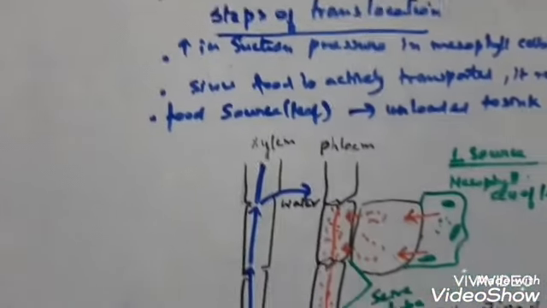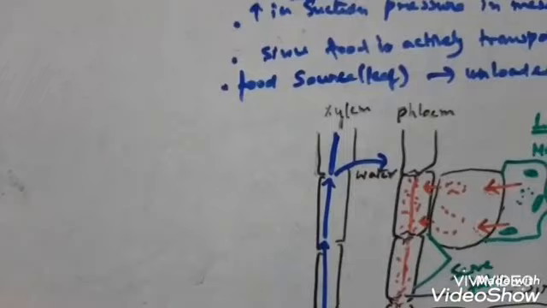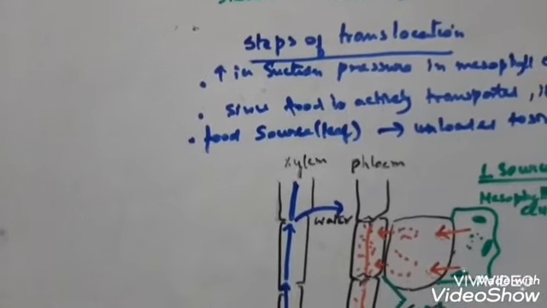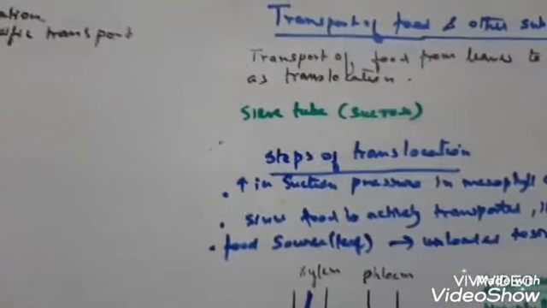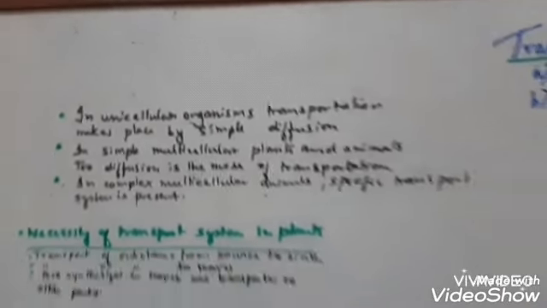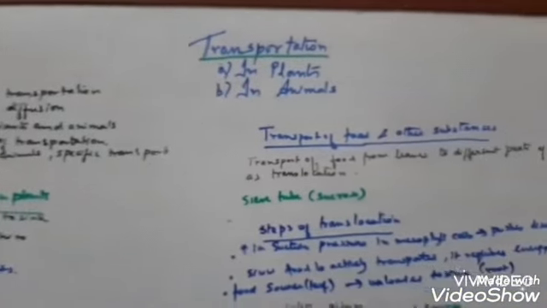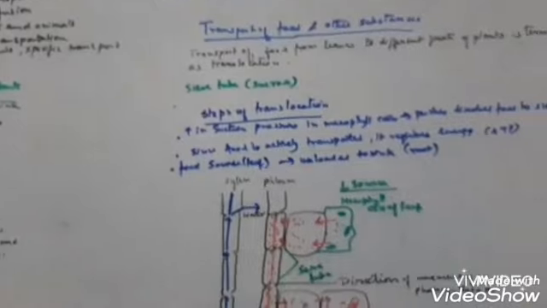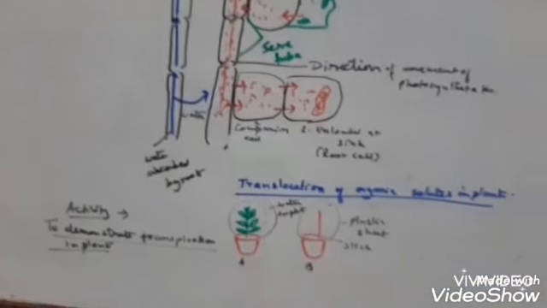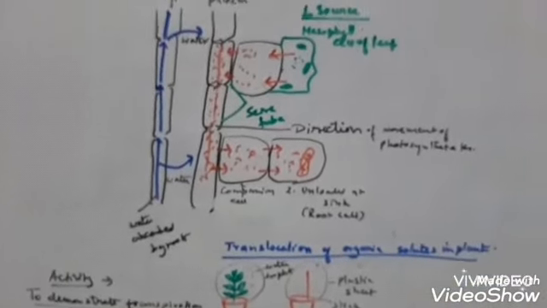This type of diagram you can practice, and remember the keywords of this transportation: ascent of sap, mesophyll cell, sieve tube, suction pull, suction pressure. All these terms are very important. So go through each and every point described in your book and utilize your time by doing this activity as I have mentioned here in the topic.